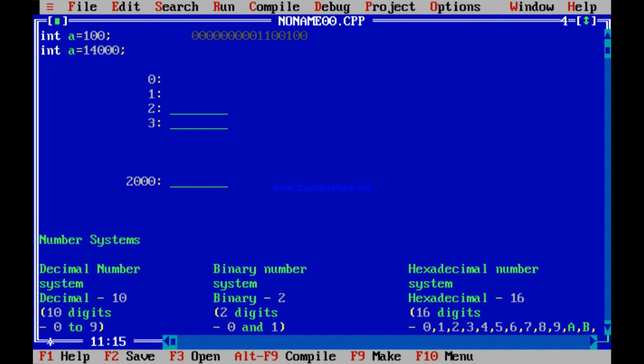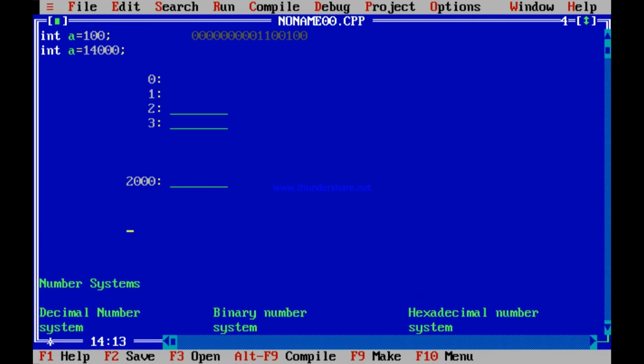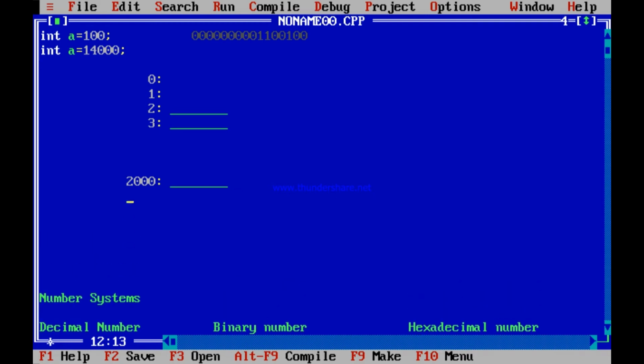Now these addresses are represented or thought of in terms of hexadecimal numbers and not decimal numbers. Like 2000, similarly the memory location prior to 2000 is 1F. It is hexadecimal. The memory locations are thought of in terms of hexadecimal numbers.